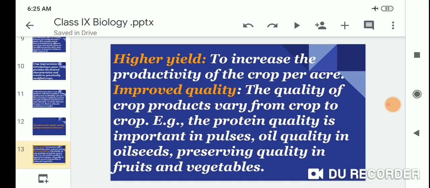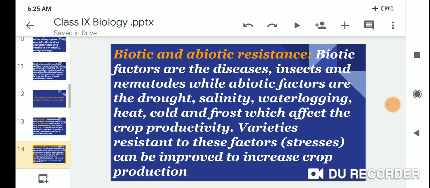For example, protein quality is important in pulses, oil quality in oil seeds, and preserving quality in fruits and vegetables. Next, biotic and abiotic resistance. Biotic factors are diseases, insects and nematodes, while abiotic factors are drought, salinity, waterlogging, heat, cold and frost, which affect crop productivity. So varieties with resistance to these stress factors can be improved to increase crop production.